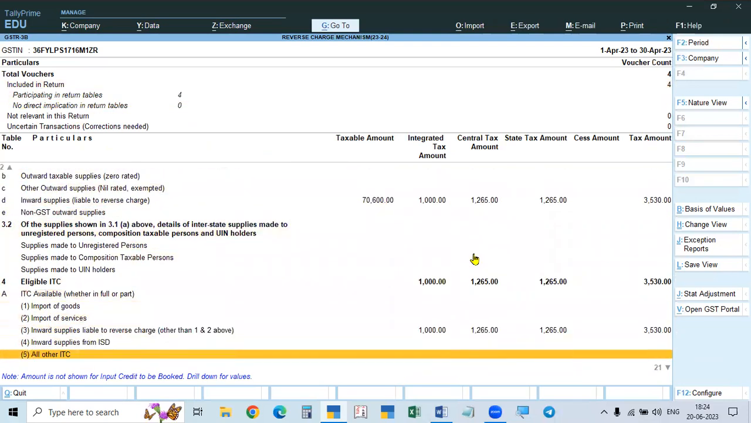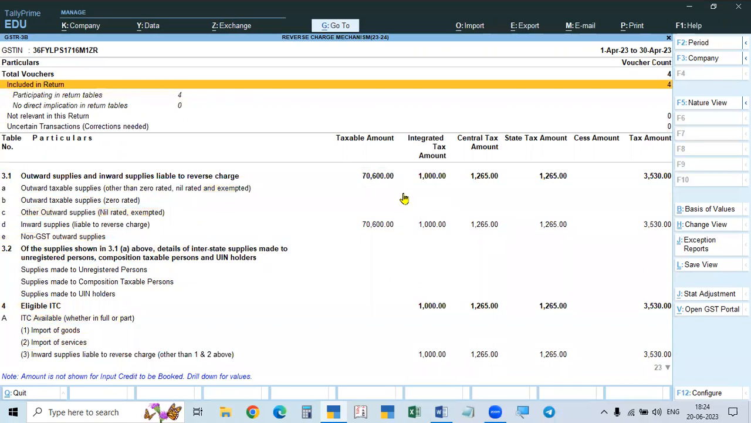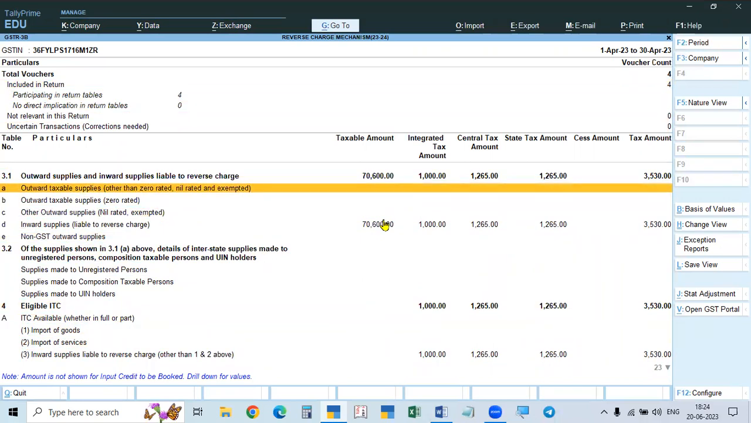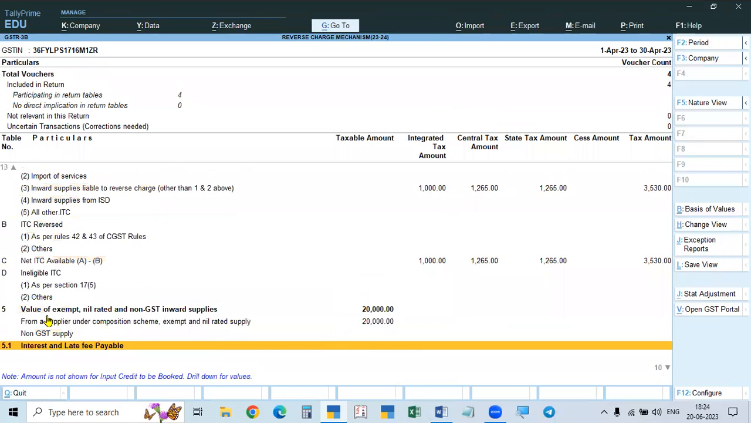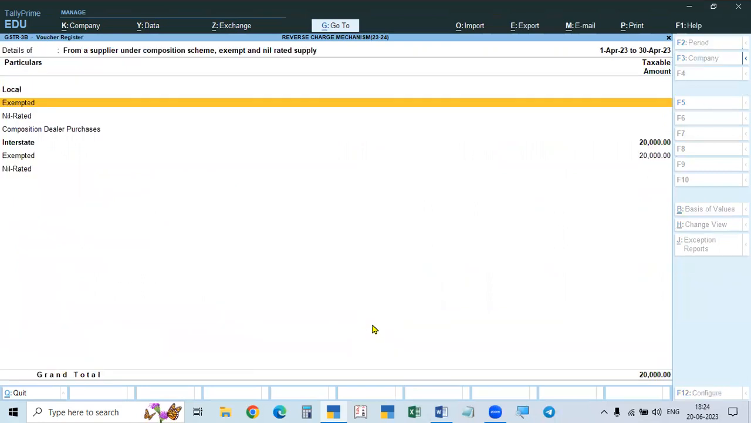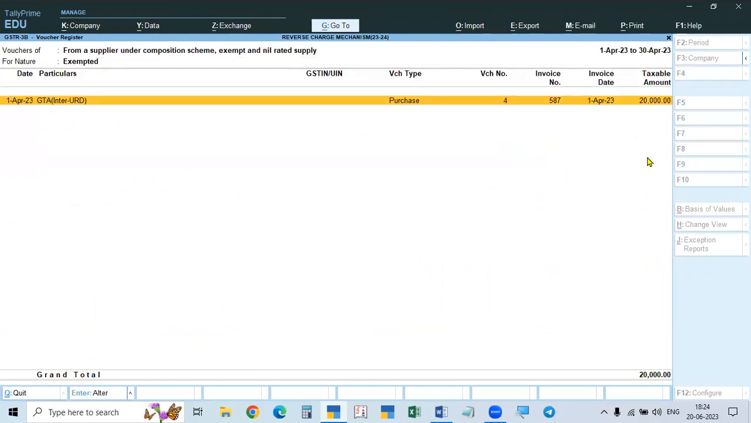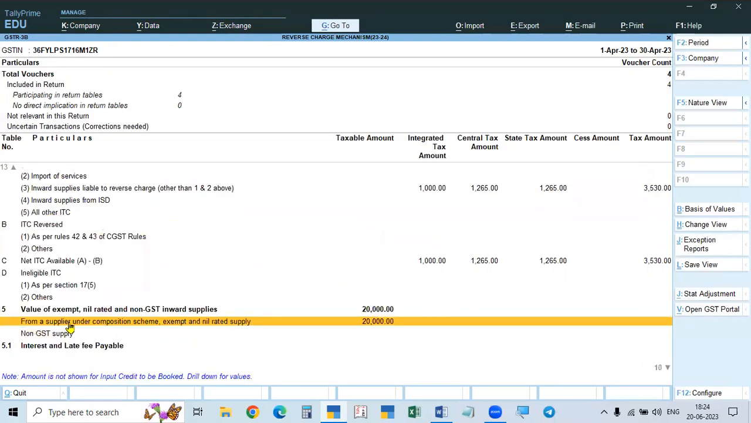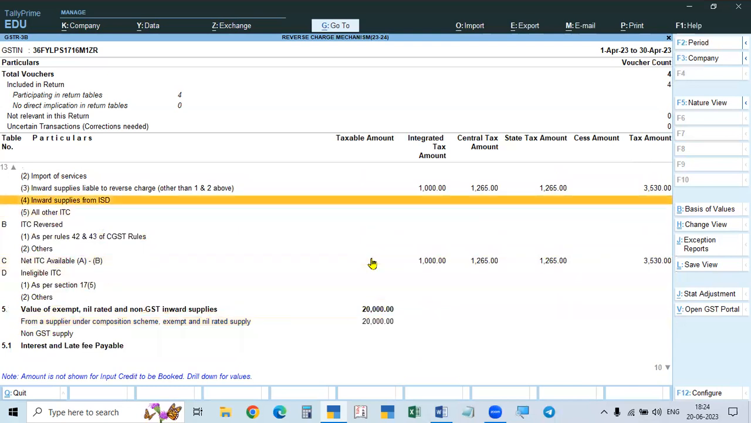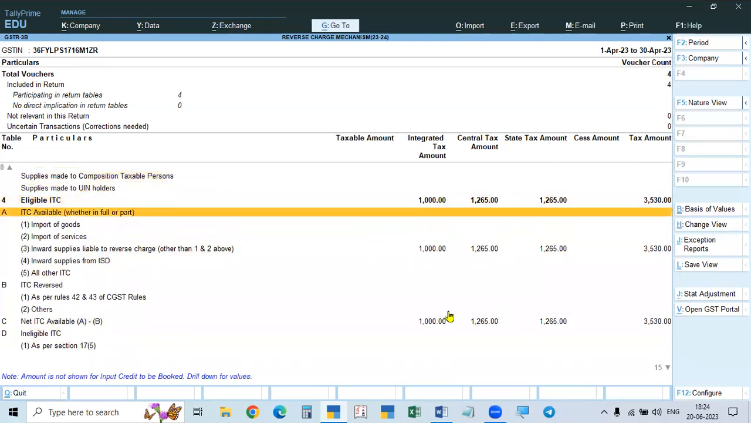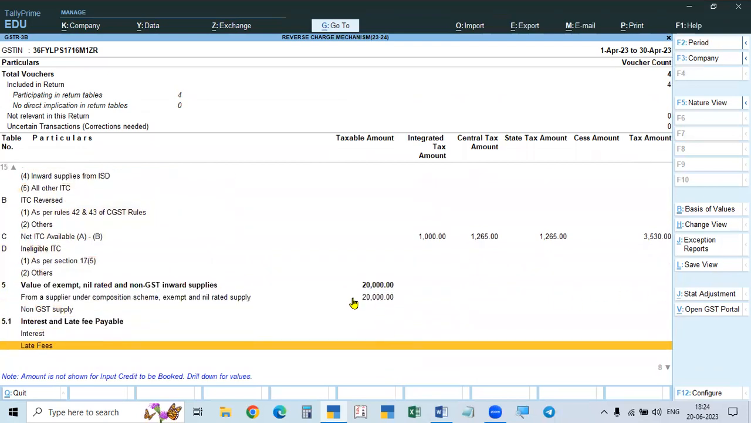I told you, in the case of interstate unregistered, if you don't check and change that tax classification, it will show as taxable. So that will also be included in this one, but it is not actually taxable. That is why it is shown here. See, value of exempt or nil rated. So this is exempt and nil rated. Here you see, it is showing as interstate exempted, so it will be shown in the exempted column. Otherwise, it will be shown here and the tax also will be shown. But here no tax is payable, that is why only the value is shown here.